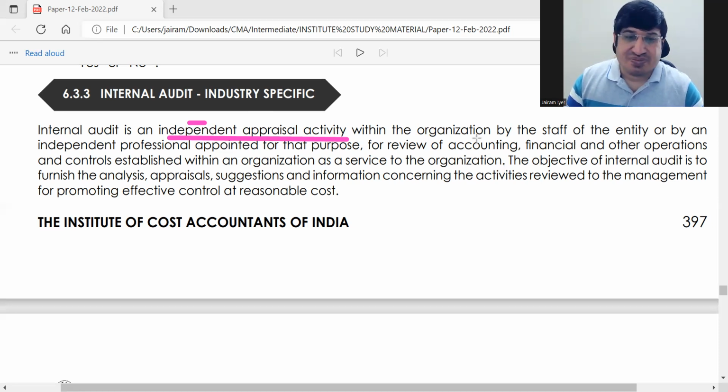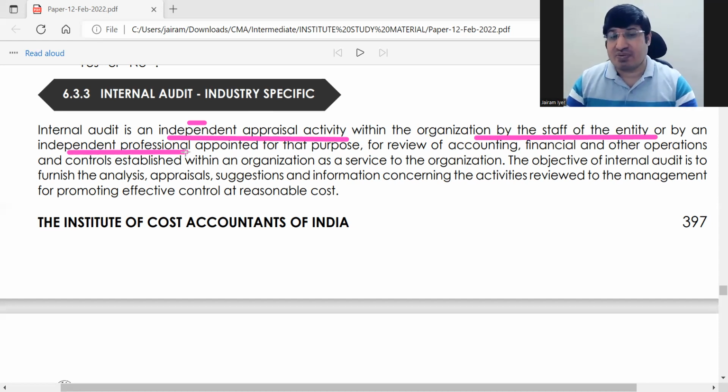It can be done by the staff of the entity, normally by the employees. Sometimes some independent professional is hired for this purpose, but he is not like a statutory auditor, because he will also report to the management only, directly. He will not report to the shareholders and others.